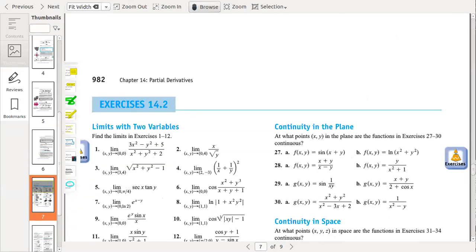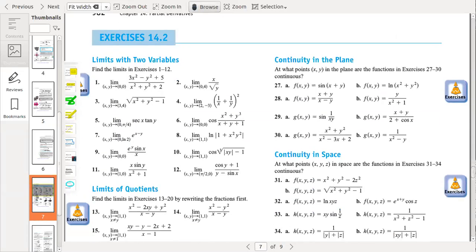The next are the questions. The questions are not so difficult. We can just discuss these questions one by one.